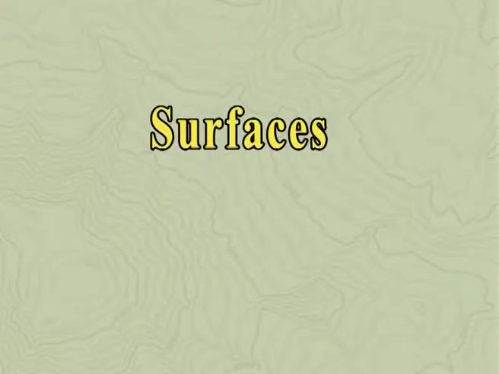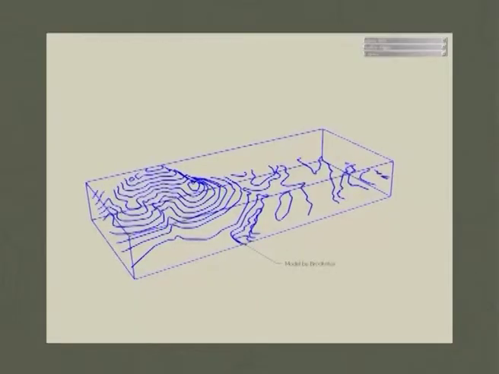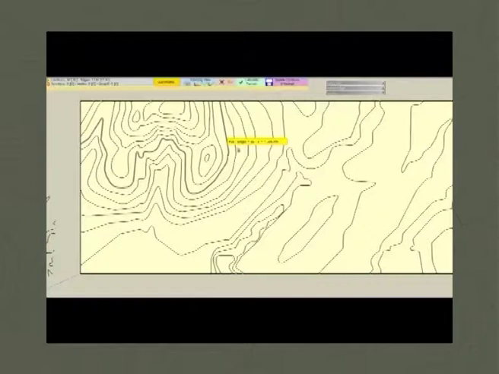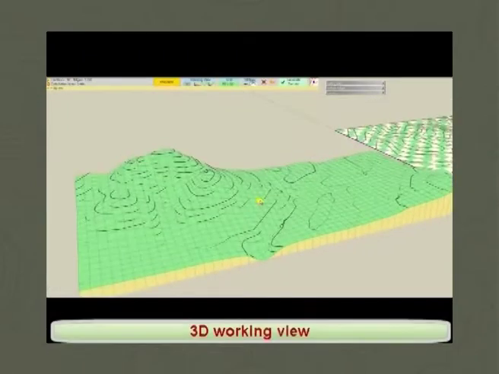Now, let us see the surfaces. A surface is a mathematical infinitely thin object with two sides, so that in a 3D view you can go beneath and see the back side. Terrain surfaces may be simple or complex, flat or rolling, shallow or steep.